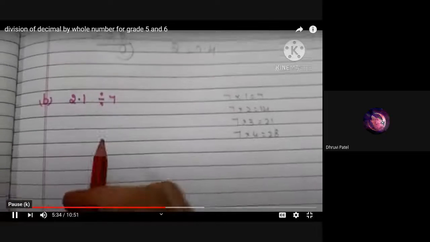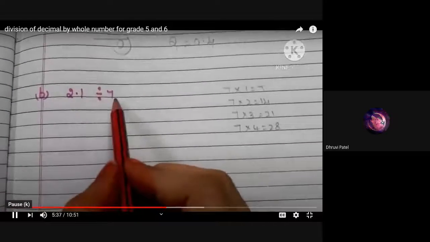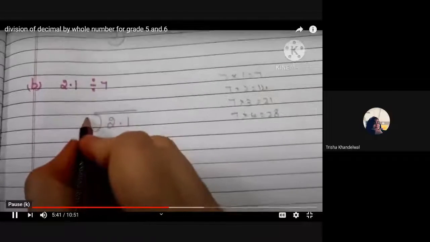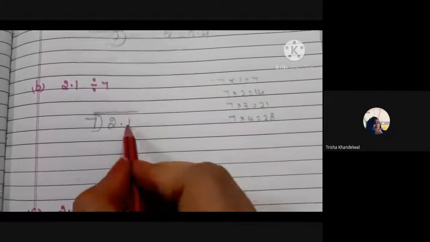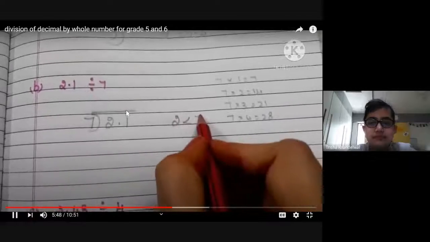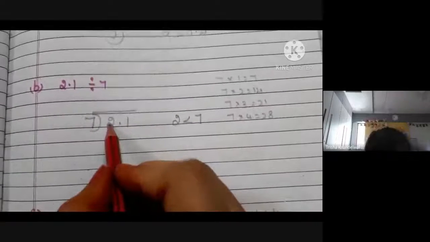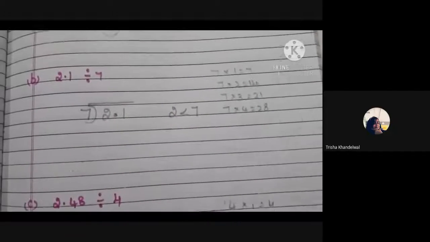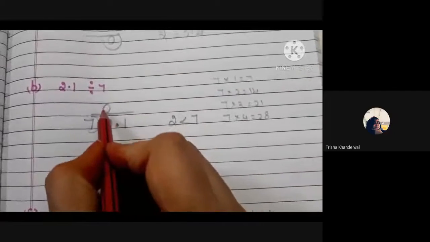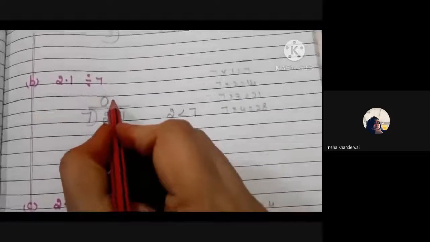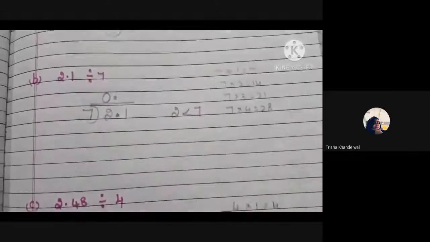Okay. Let us go to another example. Here we have 2.1 divided by 7. First we have to arrange like this. Here in the dividend 2.1, first we have 2 and it is less than the divisor 7. And after 2, decimal point is there. So in these cases, what we have to do? We have to write 0 in the quotient. And here 1 after decimal point is there, so we need to put the decimal point in the quotient.